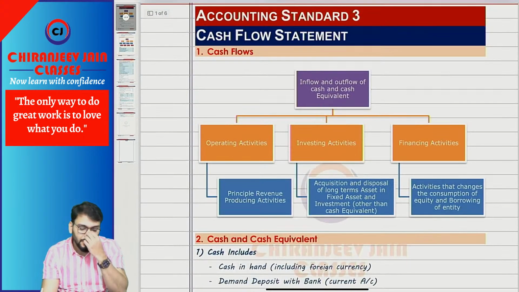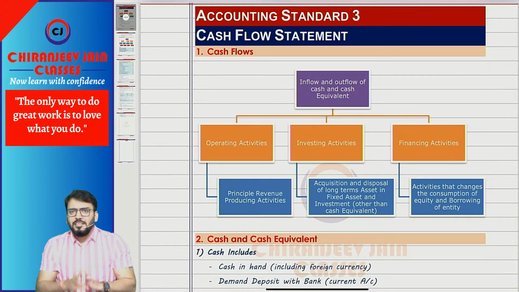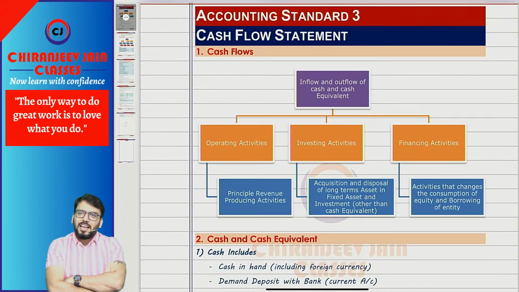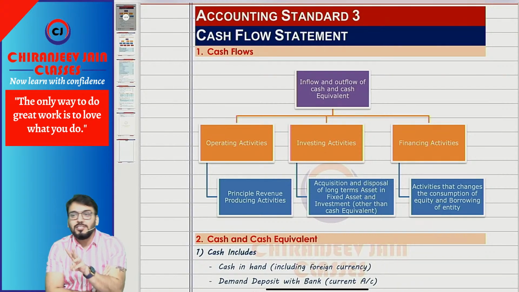AS3. Cash flow statement. This we have already done in class with a separate chapter, so we'll just have a revision of the content of this chapter. Cash flow statement is very simple. Cash flow means the inflow and outflow of cash and cash equivalent during the year from three activities: operating, investing, financing.